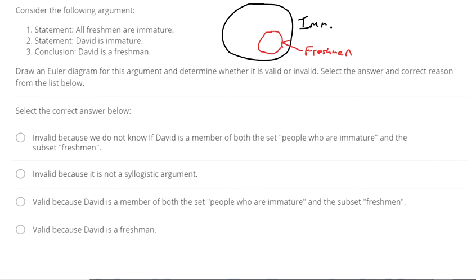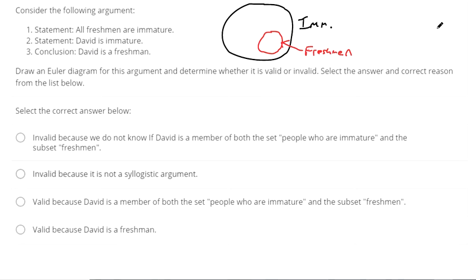And then we're given another statement that a person named David is immature. That means David could be here, or David could be here, right? The conclusion can't be that David is a freshman from this statement. Just because David's immature, that doesn't necessarily mean he falls in the red circle. He could fall over here and still fit that category of immature.